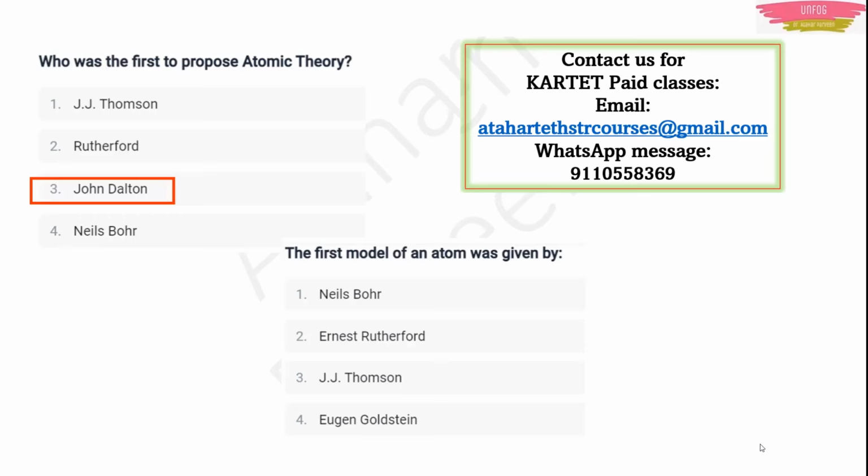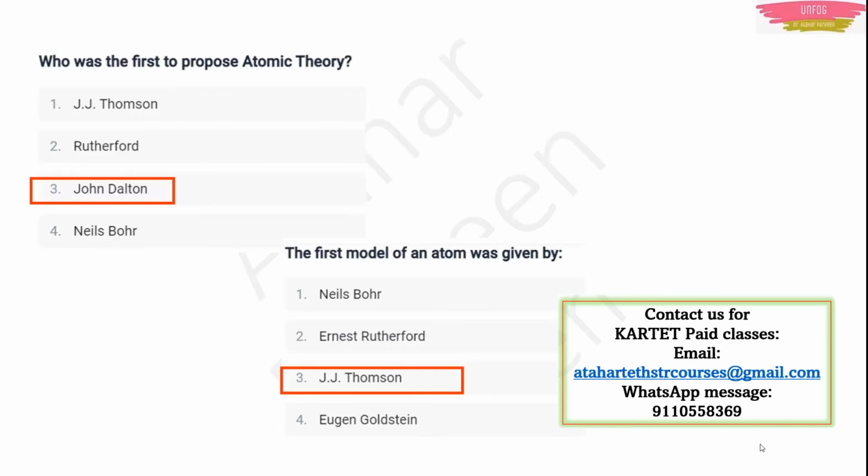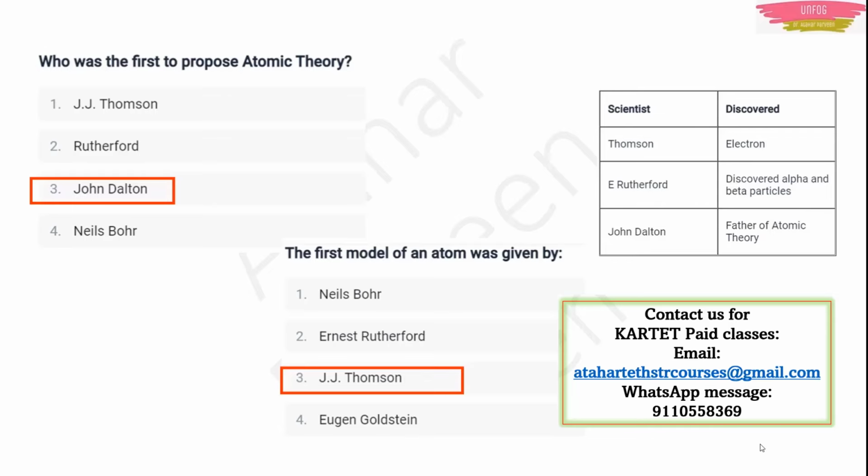The first model of an atom was given by J.J. Thomson. So I have a table here like this. J.J. Thomson also gave the electron discovery. Actually, the electron was discovered by J.J. Thomson. Then Rutherford discovered alpha and beta particles. And John Dalton first proposed atomic theory. That's why he is also known as the father of atomic theory. See here, with this information only, five questions can be framed. So please note down, make a list, and go through all the scientist names and their discoveries.